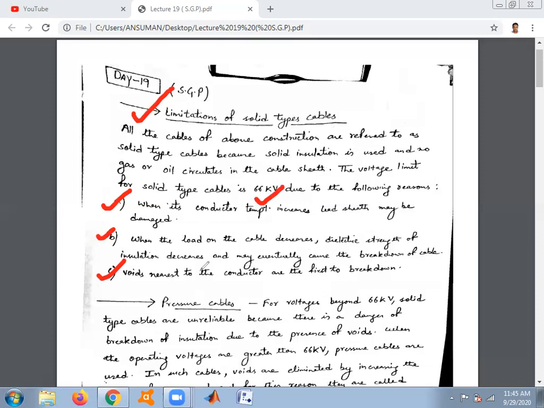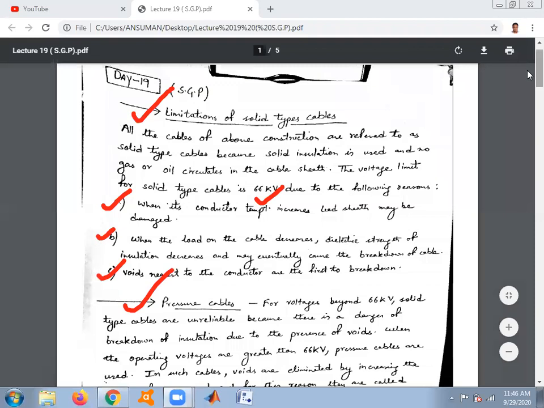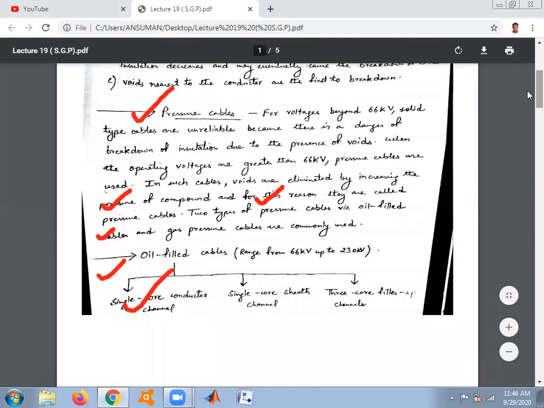So these all are the limitations if we use the solid conductor cables for the voltage rating above 66 kV. When we talk regarding the pressure cables, for voltages beyond 66 kV, solid type cables are unreliable because there is a danger of breakdown of insulation due to the presence of voids. So when the operating voltages are greater than 66 kV, pressure type cables are used.